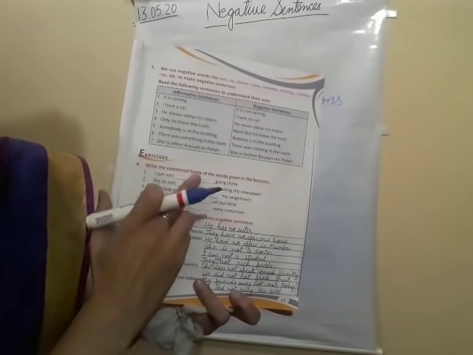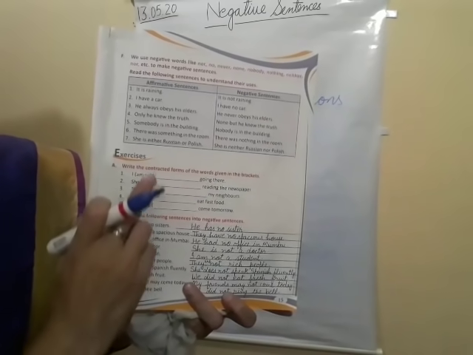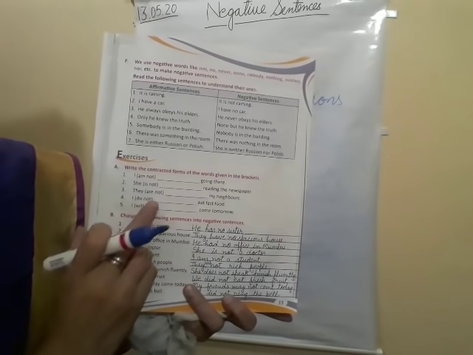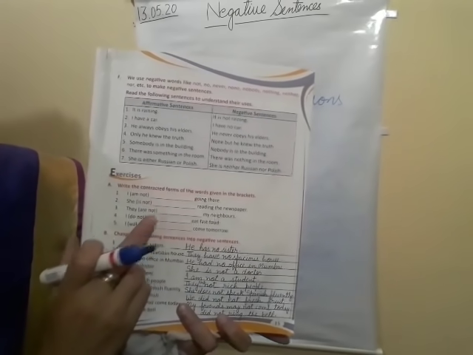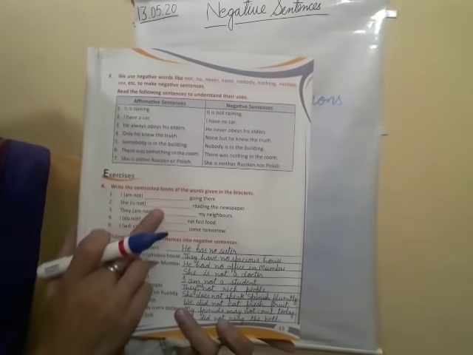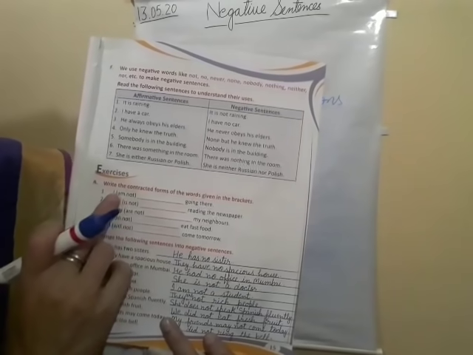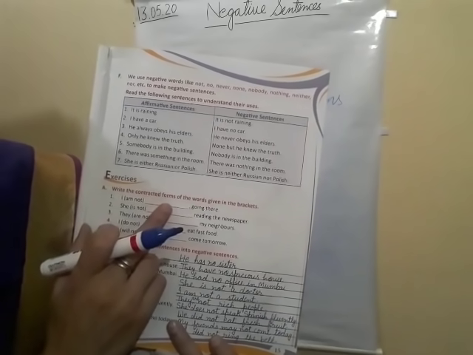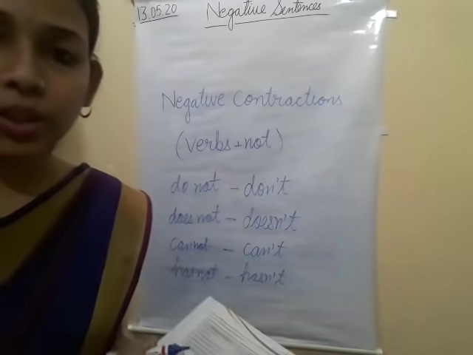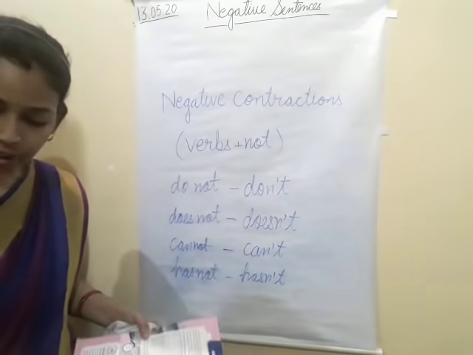Am not here. Full forms are given here in the bracket. Okay, full forms: am not, is not, are not, do not, will not. Clear? And we will write in the blank the shortened form or contraction form of the verb here. Contraction form, it means the contraction form of am not. Clear? So that we will fill here. So this is the homework. Clear? I hope all will do the homework on time.